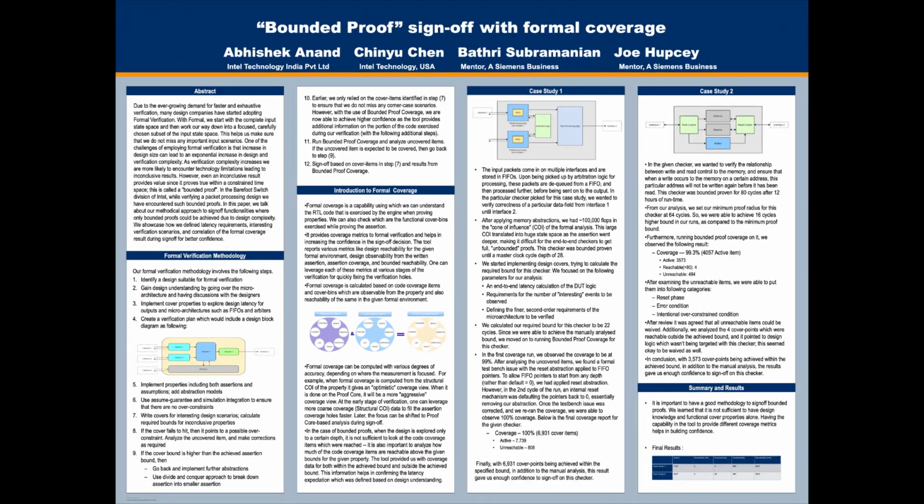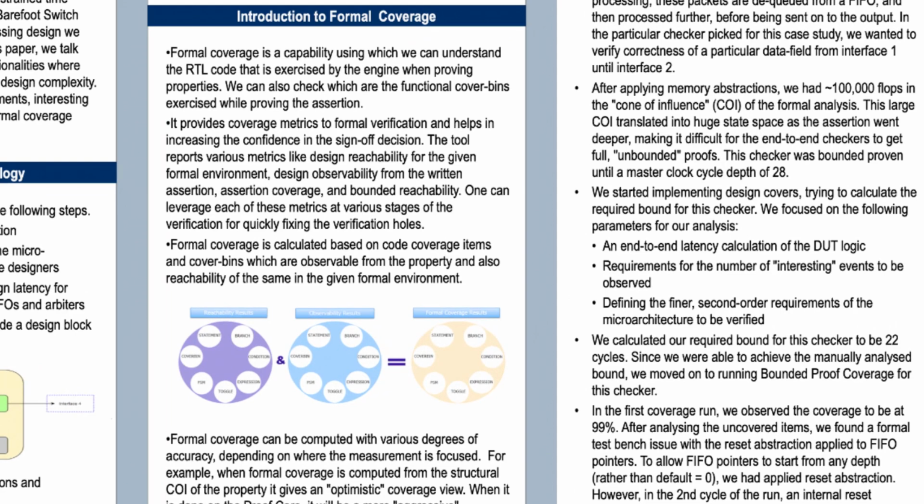Formal coverage is a capability using which we can understand the RTL code that is exercised by the engine when proving properties. We can also check which functional covers are being exercised while proving the assertion. It provides coverage metrics to formal verification and helps in increasing the confidence in the sign-off decision. The tool reports various metrics like design reachability for the given formal environment, design observability from the written assertion, assertion coverage, and bounded reachability. One can leverage each of these metrics at various stages of the verification for quickly fixing the verification holes.